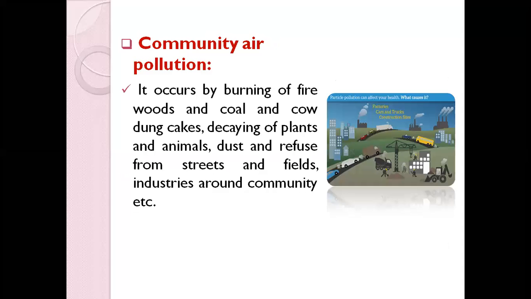So how is air pollution emitted from the community area? It can be in many forms. It can occur by burning fireworks, coal, or cow dung cakes, if you are preparing those. It also can cause some form of air pollution. Decaying of plants and animals, dust and refuse from the streets, fields, and industries around the community. So in a community, there are so many areas that can cause many forms of air pollution.